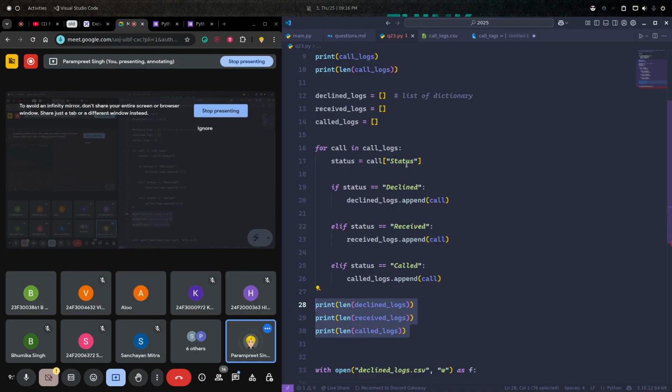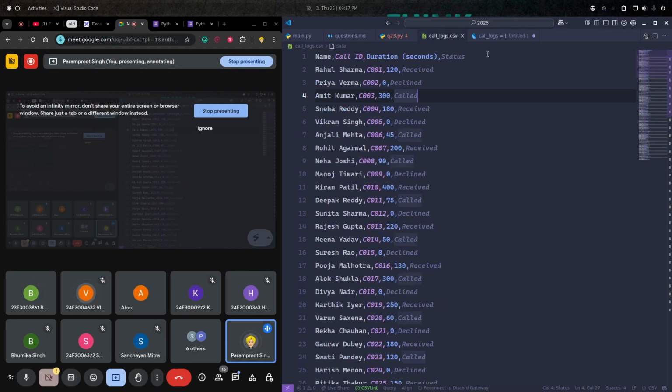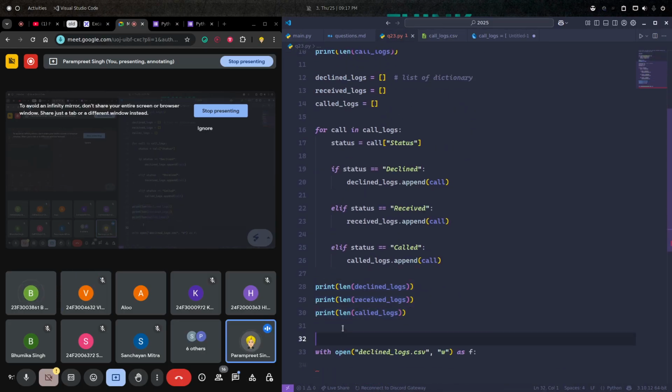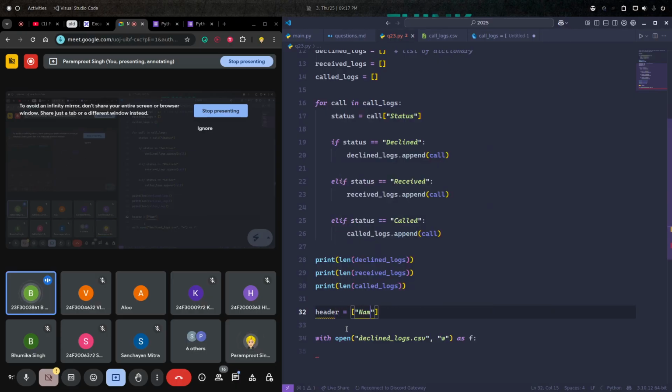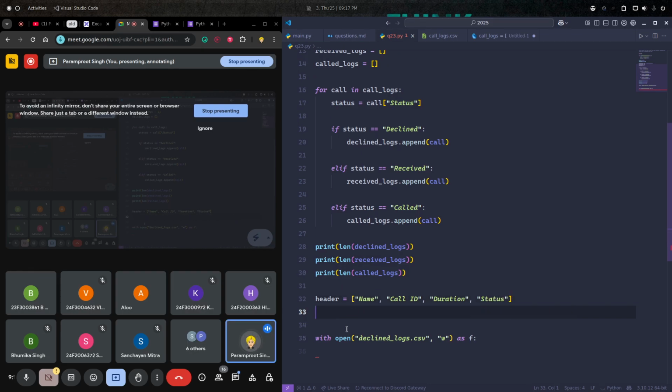So I can simply write the header something like this: name, call ID, duration and status. Okay, this is one way.